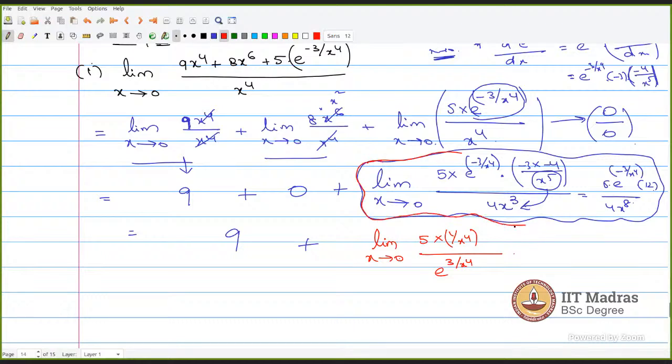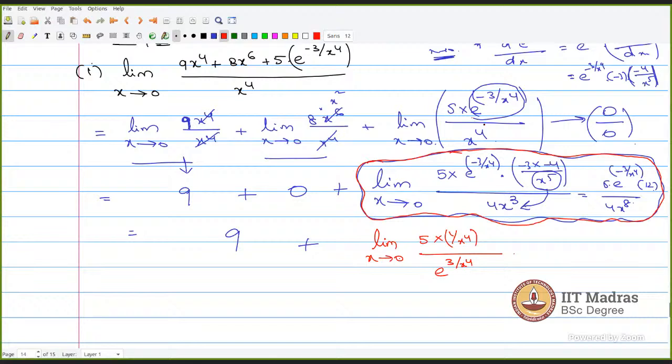Okay, this thing is basically a wrong way we do. We apply L'Hopital rule. What we directly do is, whatever the numerator we have and whatever the denominator we have, if it is getting in the form of 0 by 0, we blindly differentiate the numerator and denominator, and we will check whether we get a determinate form or not. So we are not following the polynomials over here.